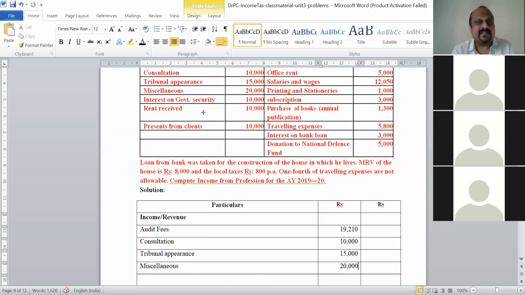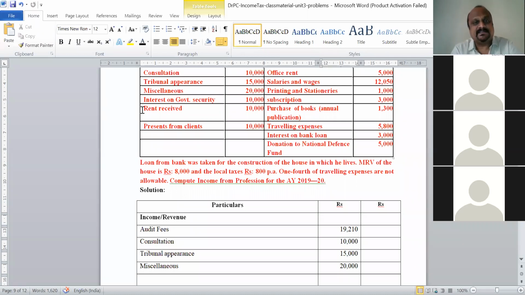The rent received. See here again one more item, the rent received. Maybe he has received rent of 10,000 rupees, but then we are calculating here income from PGBP, income related to his profession or business. So this rent received becomes a part of the receipt in income from house property.